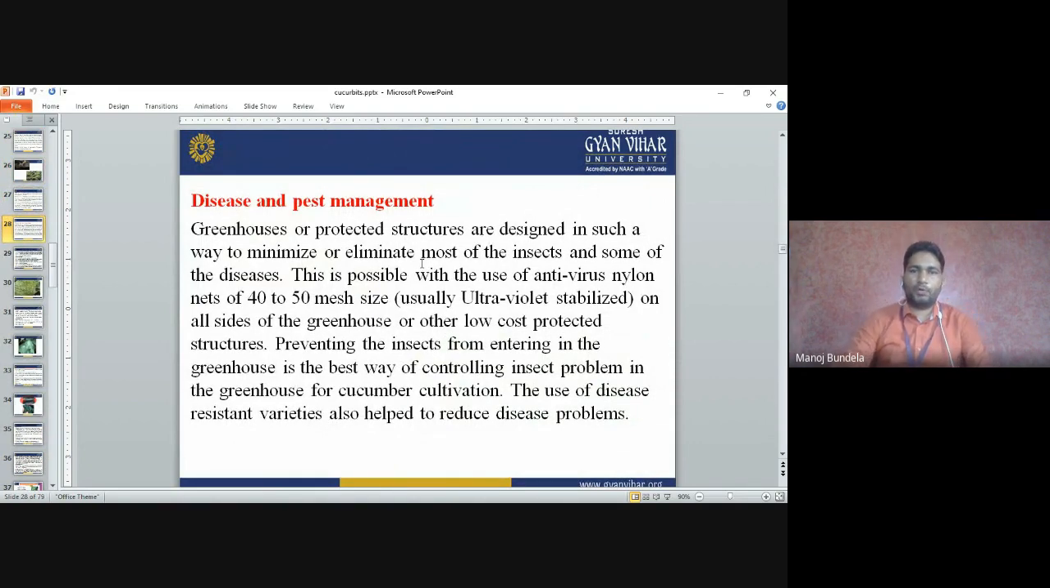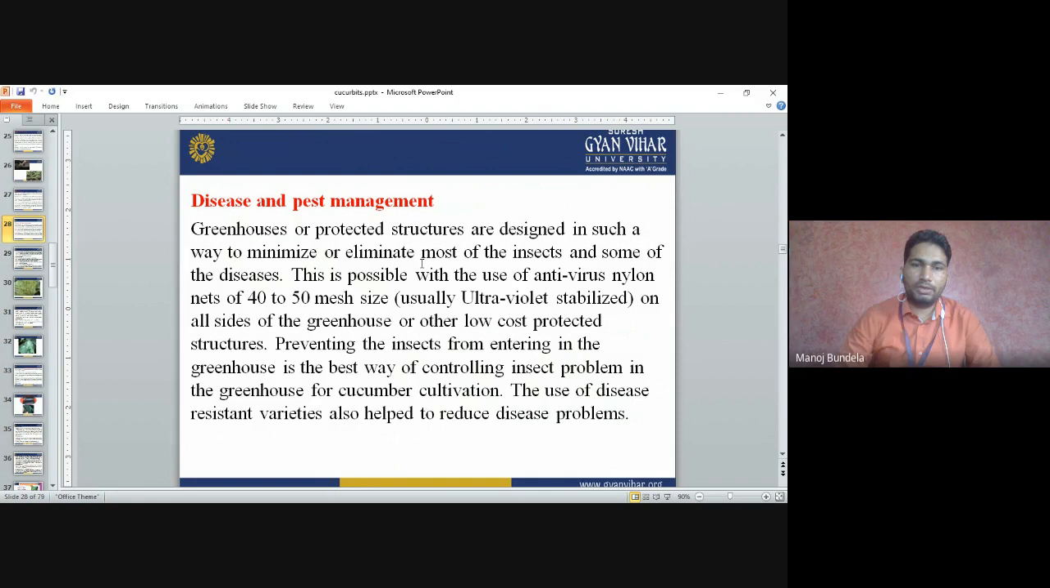The greenhouse and protected structure are designed in such a way as to minimize or eliminate most of the insects and some of the diseases. This is possible with the use of anti-virus nylon nets of 40 to 50 mesh size, usually ultraviolet stabilized, on all sides of the greenhouse. We use these nets so that the insects that spread viral diseases will not enter the greenhouse.